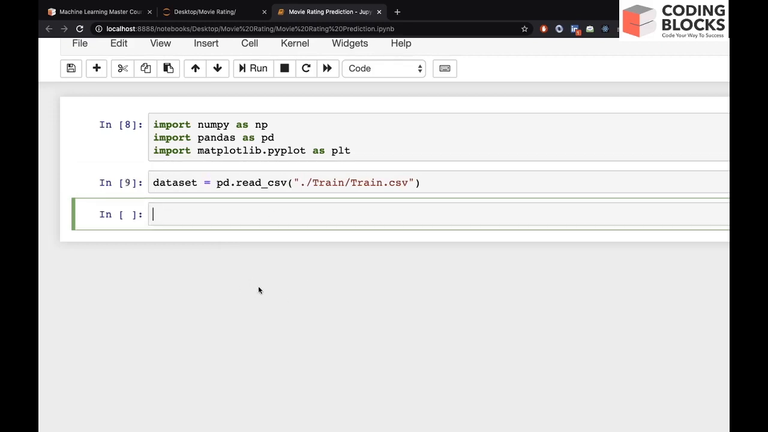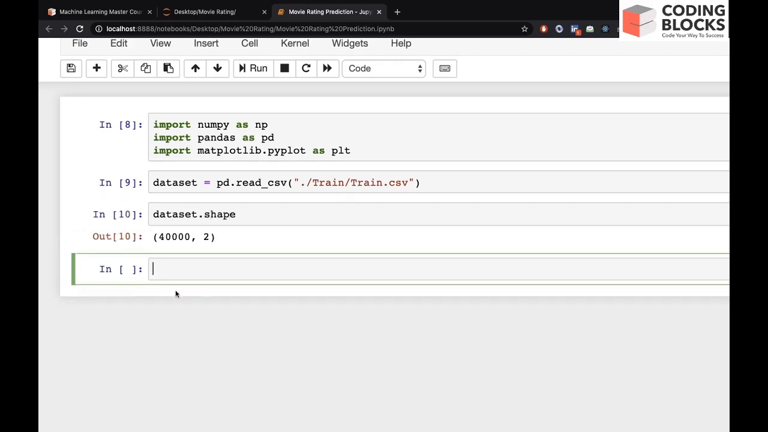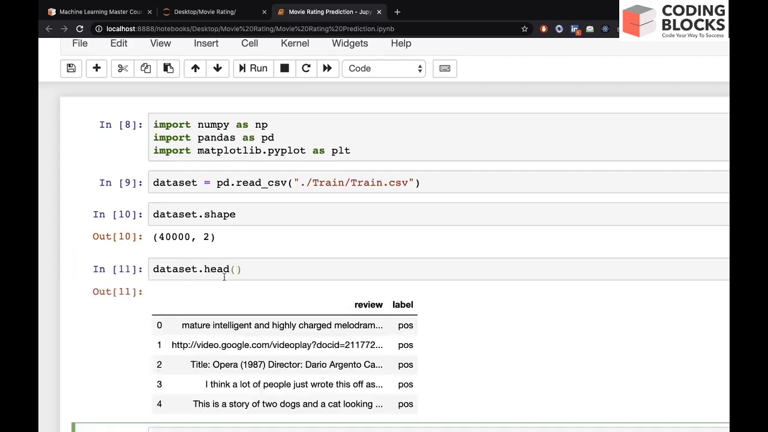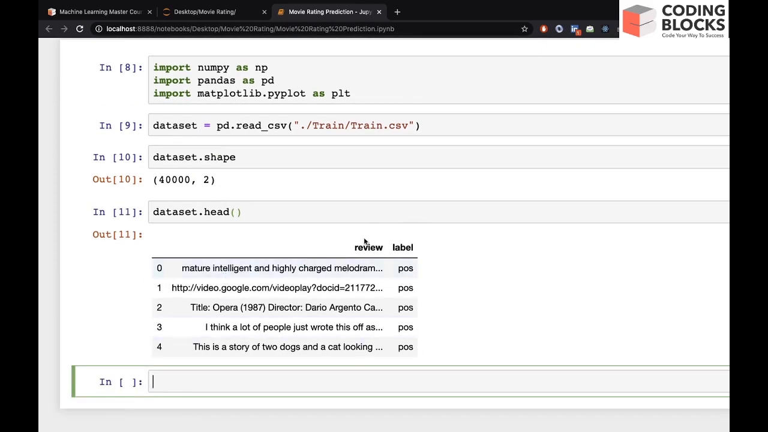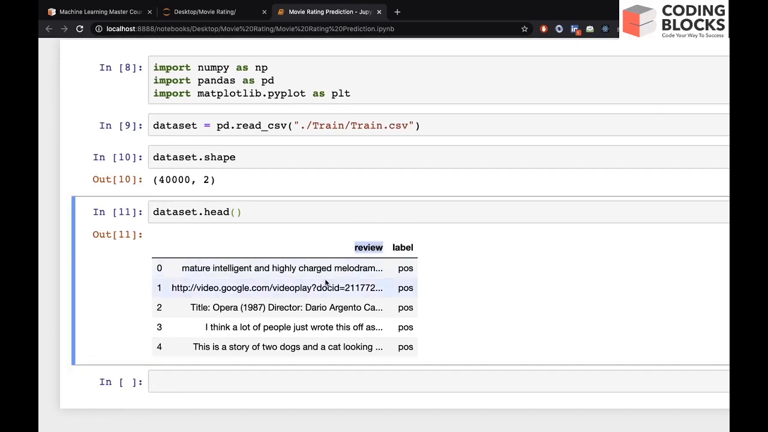If you check the shape of dataset, we'll see 40,000 comma 2. It means 40,000 are the instances or the reviews and 2 are the columns. So let's check the head of dataset. This is the head. We have two columns: the first column is your actual review, and the second column is the label, whether this is a positive review or a negative review.